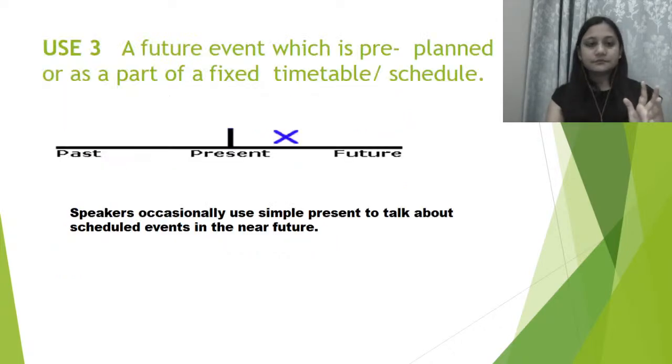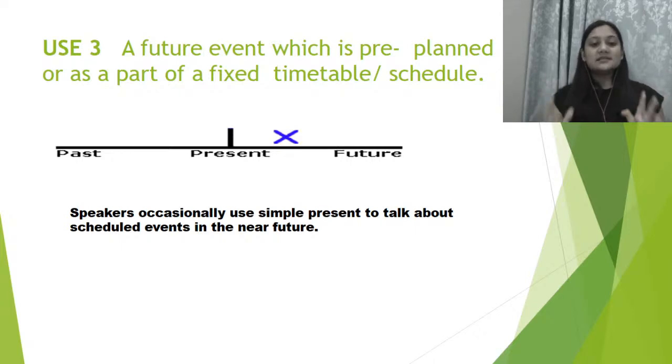Now, a future event which is pre-planned or part of a fixed timetable or schedule. So any event which is already pre-planned, already planned, and is part of a fixed timetable or schedule, in that also you are going to use simple present tense.